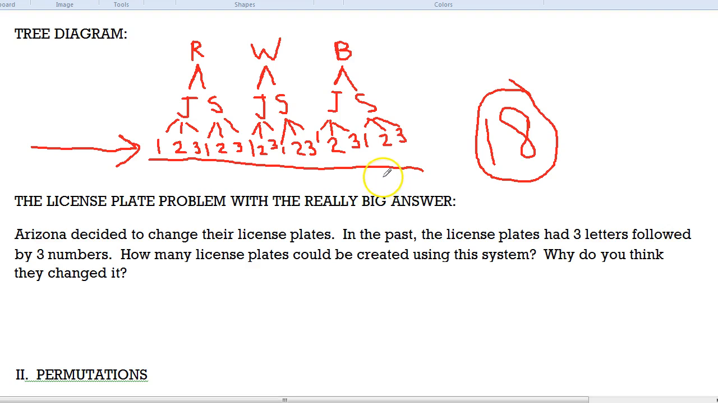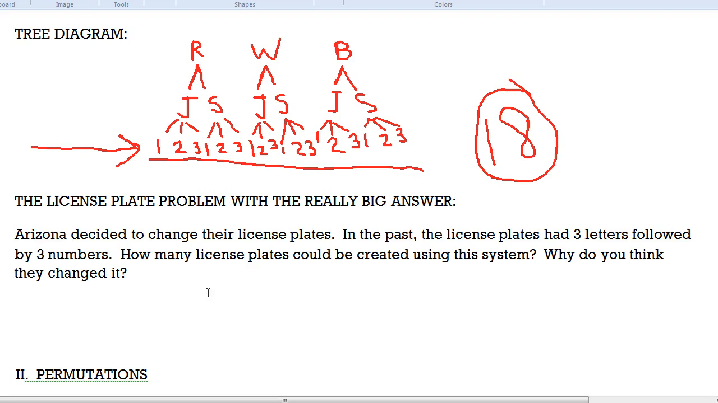So sometimes you will get a test question, hint, hint, where it will give you a tree diagram and it'll ask you how many different options you have. And you just have to look at all the branches at the end and it kind of points you in the right direction. All right, the license plate problem with the really big answer.